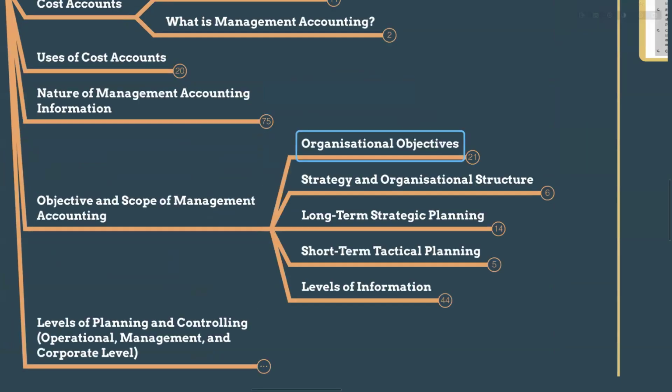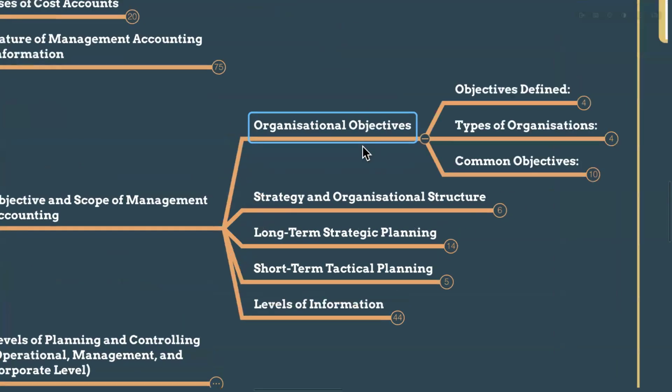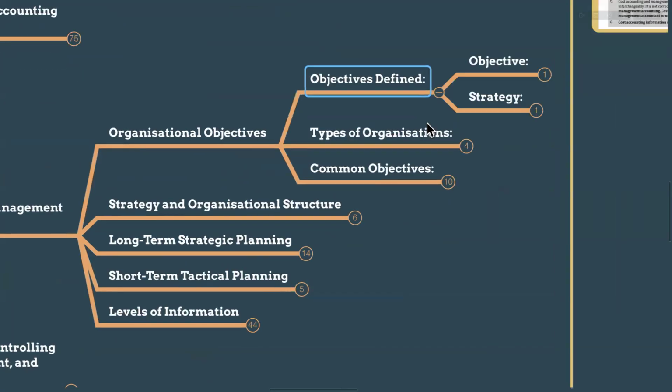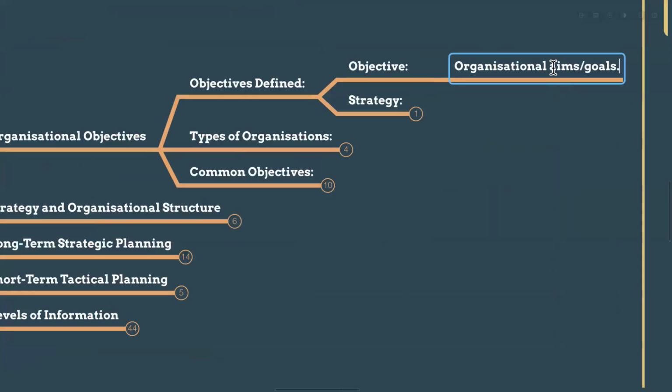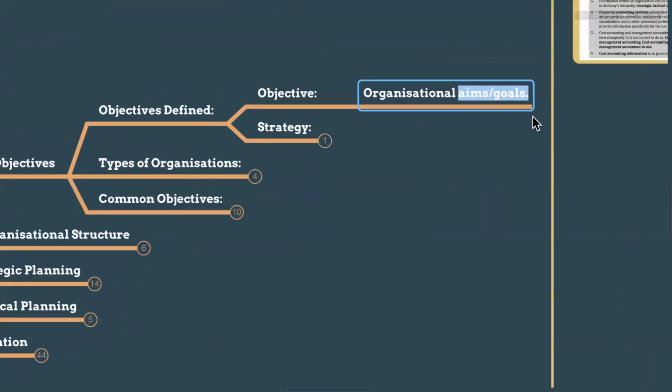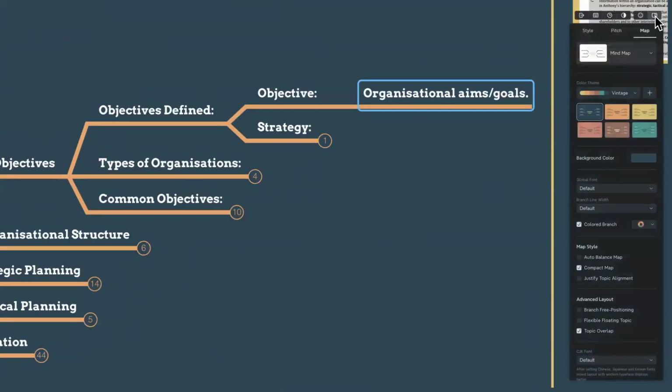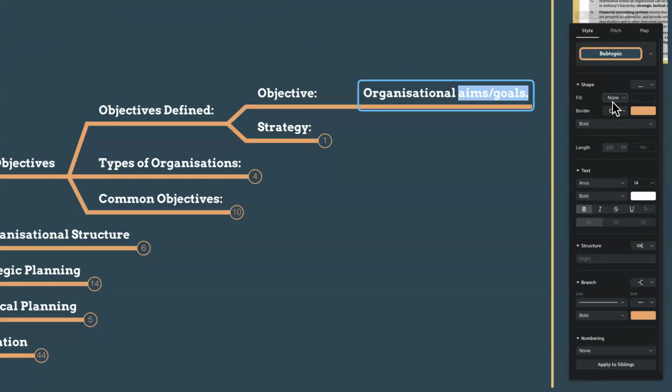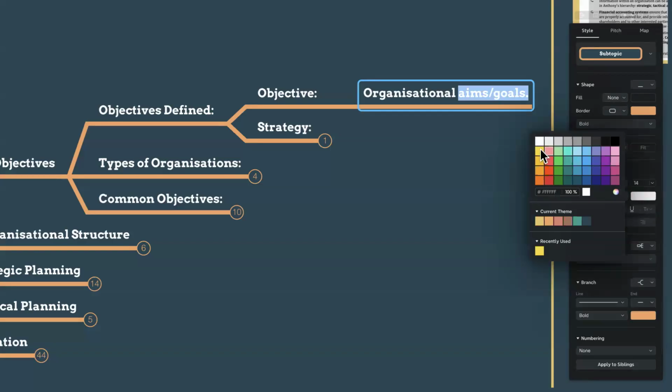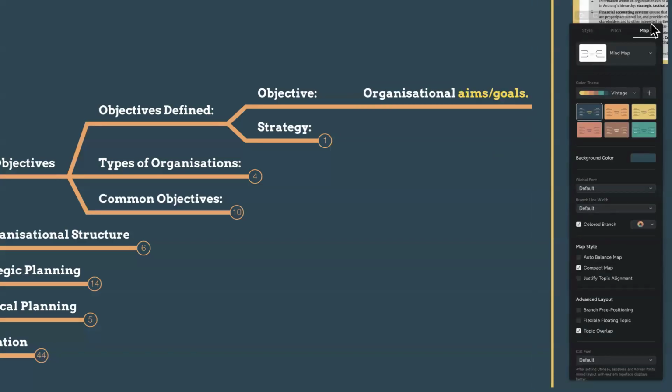Now, the objective and scope of management accounting. There are some organizational objectives. Objective means organizational aims or goals. So objective means what aim we have, or what kind of goal we have with us.